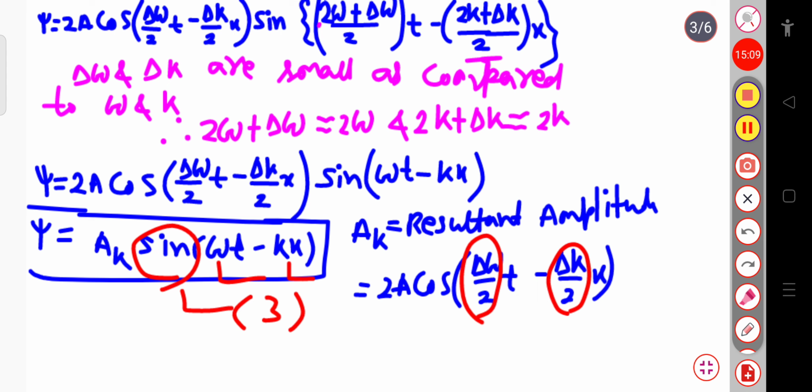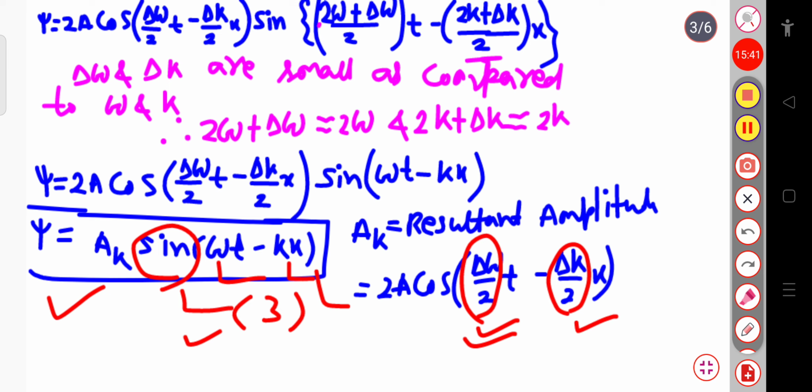We can say that after modulation we will get this wave function, and how much it is modulated. It has been modulated by angular frequency delta omega by 2 and wave number delta k by 2. So this equation represents a sine wave of angular frequency omega and wave number k that has superimposed on it a modulation of angular frequency delta omega by 2 and wave number delta k by 2.